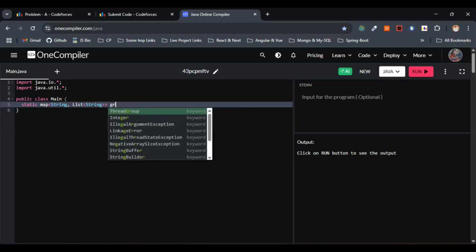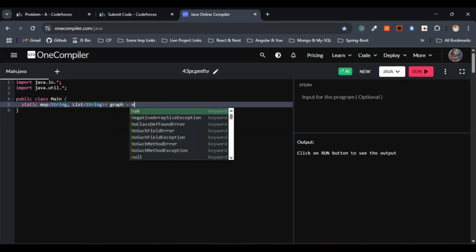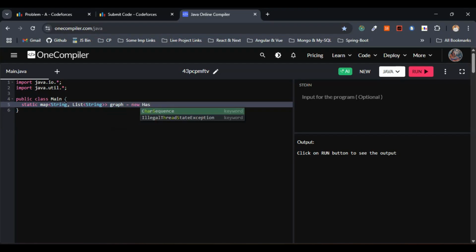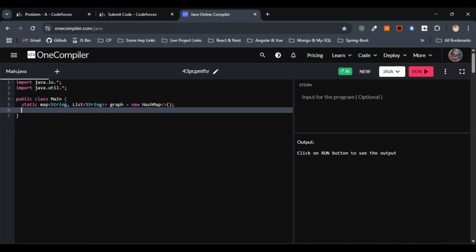Let me consider the variable name graph, and this one will be making use of the HashMap. We are creating the HashMap. Again, in simple terms, we are making use of the graph to store who reposted from whom. HashMap will be very handy, right? It comes with the key value pair.